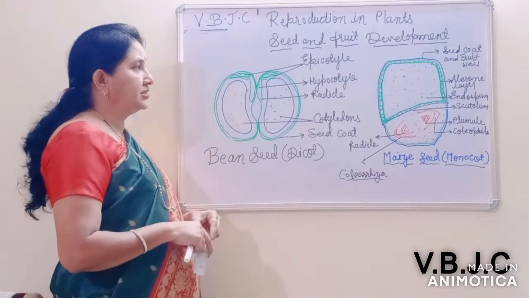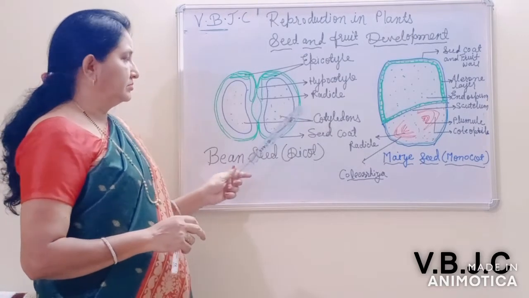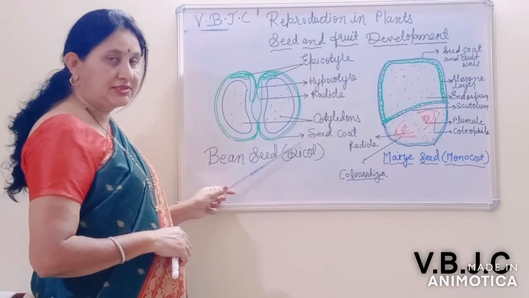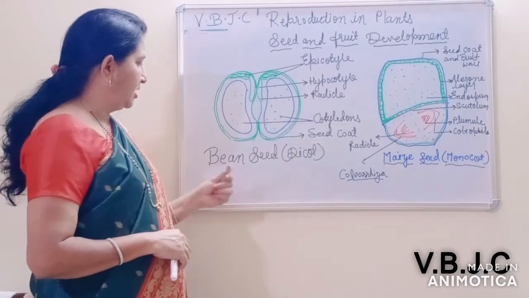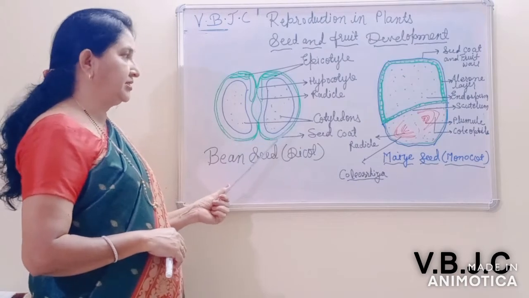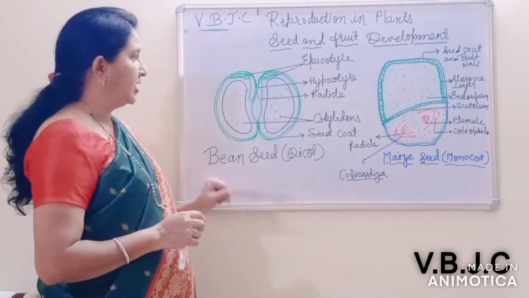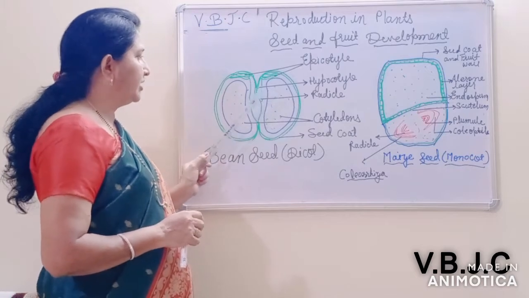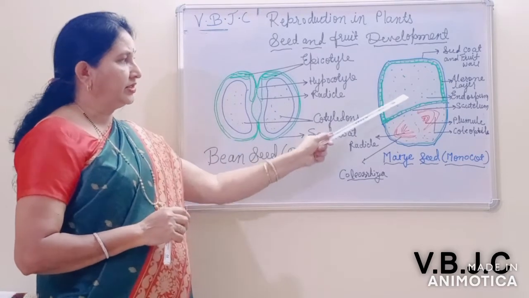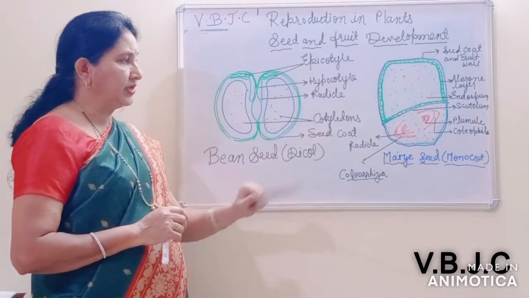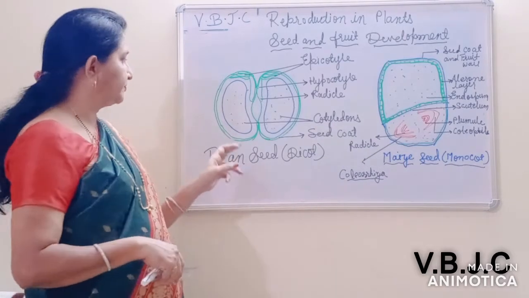Here in angiospermic plants, this is a dicotyledonous seed and this is a maize seed, a monocot seed. There are some differences between them. Here two cotyledons are present, so it is known as a dicot seed, and here only one cotyledon is present, that is the maize seed, called the monocot.